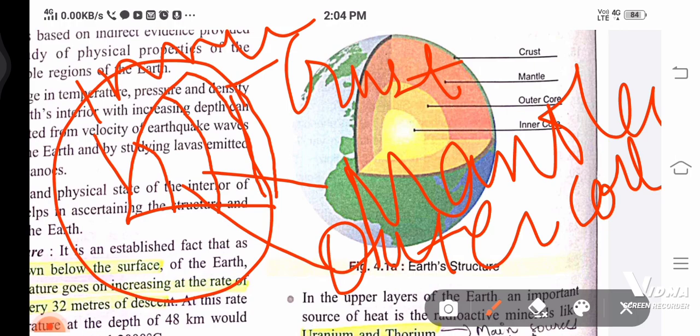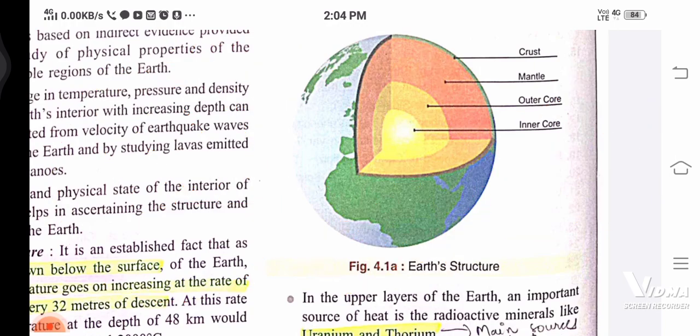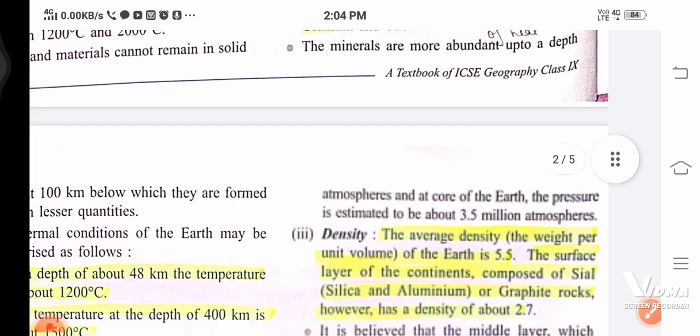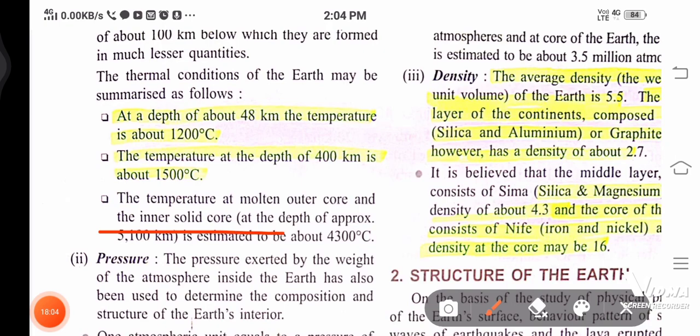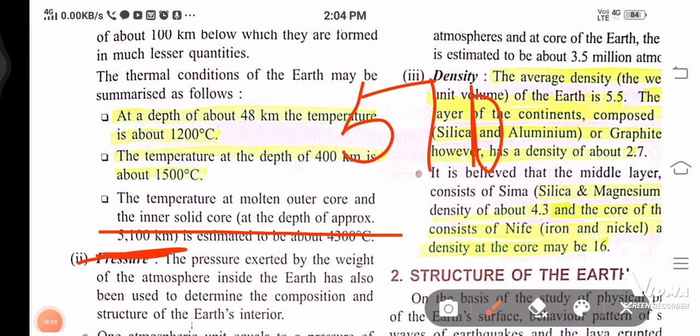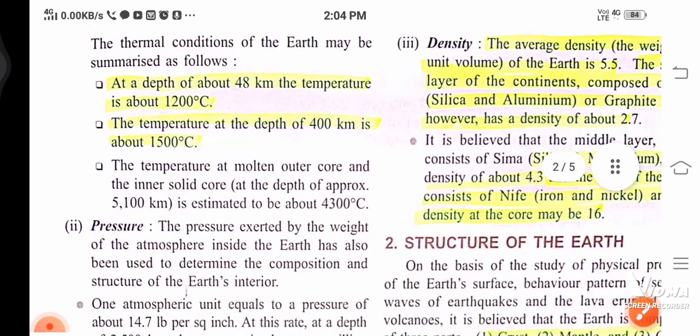Okay. Understand this point? So first you have to just learn in serial order: crust, mantle, outer core, inner core. Very easy this point. Now you would be able to learn this chapter or understand this chapter much more easily. So now they are saying the temperature at the molten outer core and the inner solid core. This also you learn that the inner core is at the depth of 5100 kilometer, estimated to be 4300 degrees Celsius.